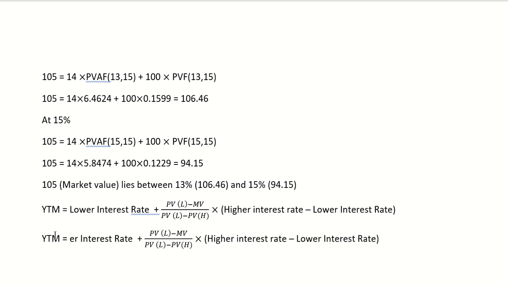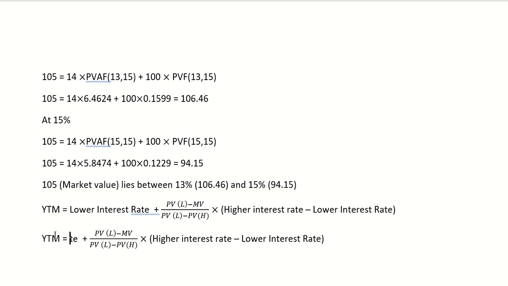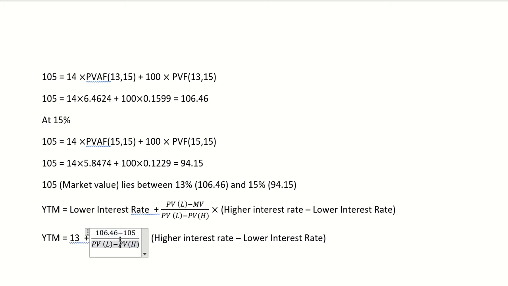The lower interest rate is 13%. The present value at the lower interest rate is 106.46, minus the market value, that is 105, divided by the present value at the lower rate, 106.46, minus the present value at the higher interest rate, that is 94.15, into higher interest rate minus lower interest rate, that is 15 minus 13 in the present case.